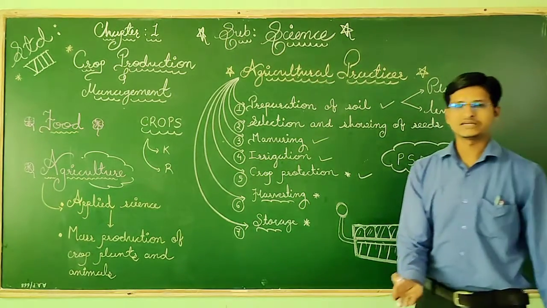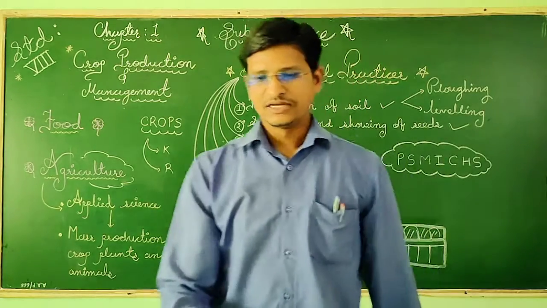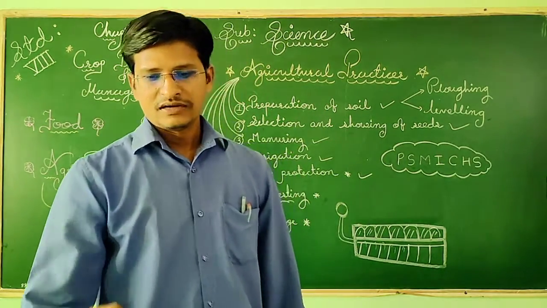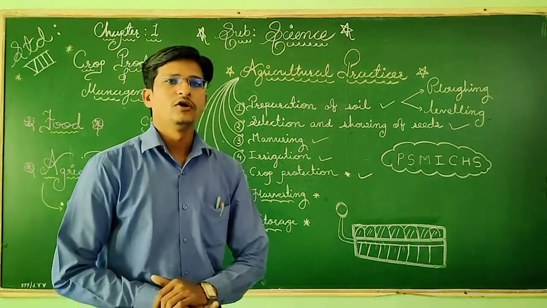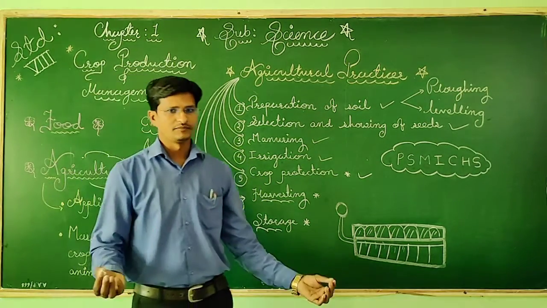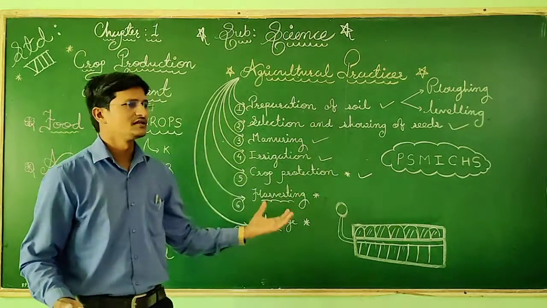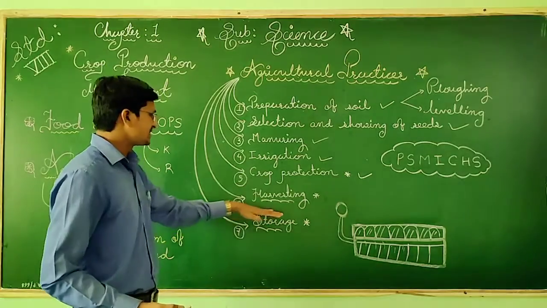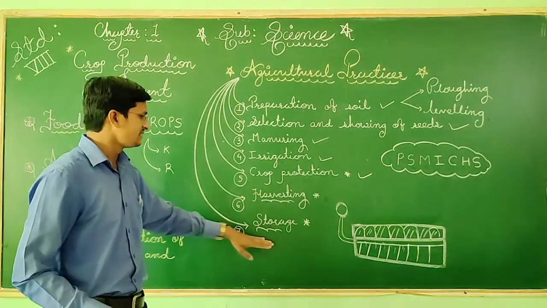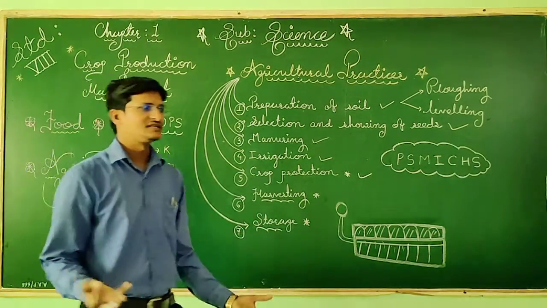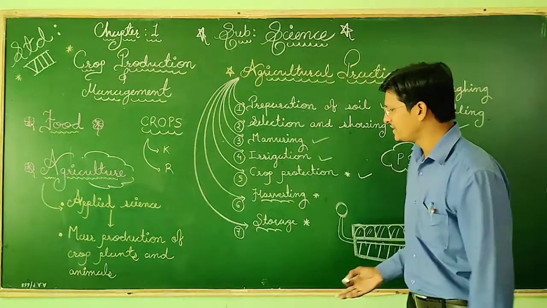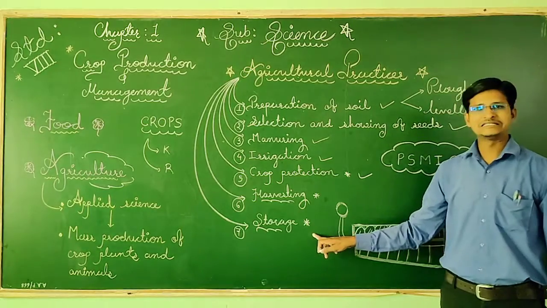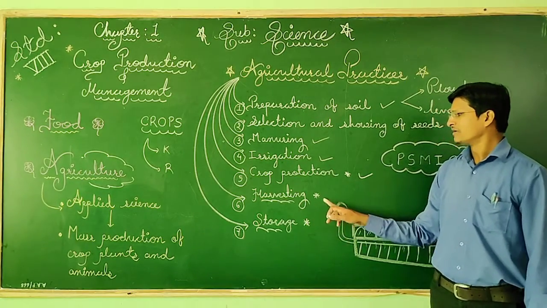What is agriculture practice? It is an activity in a particular sequential manner undertaken by the farmers over a long period of time to get good crops. Ultimately, why are we using this? To get good crops. If we follow 6 steps nicely but are unable to store the crop in the season, and any rain comes, then everything will be destroyed. So that's why storage is very essential.